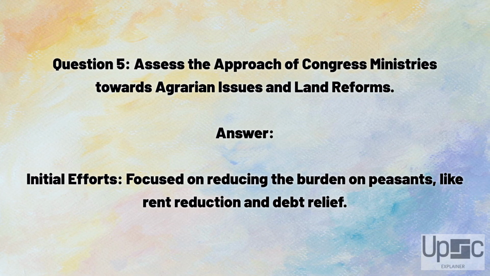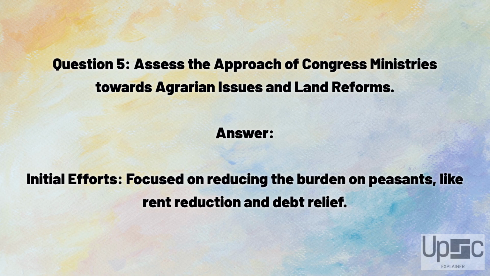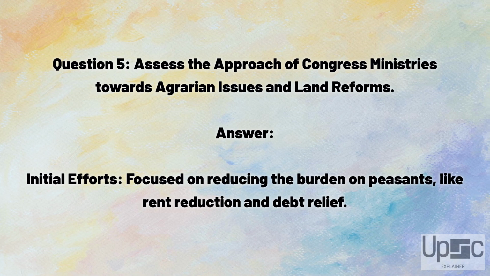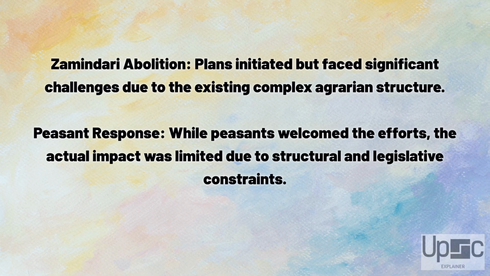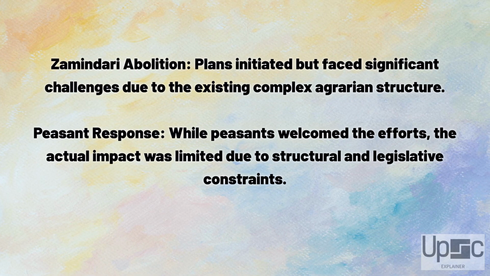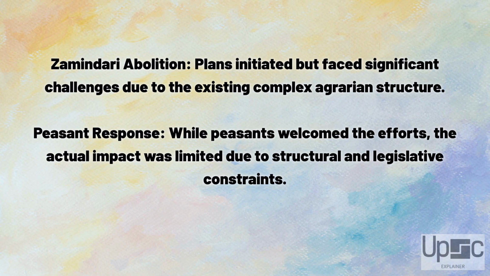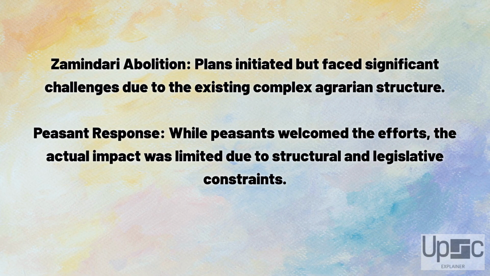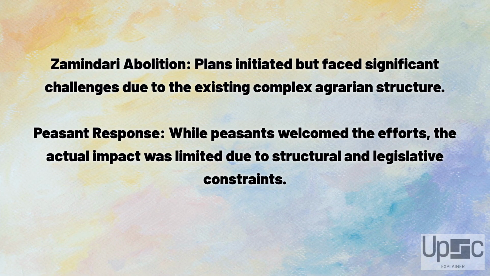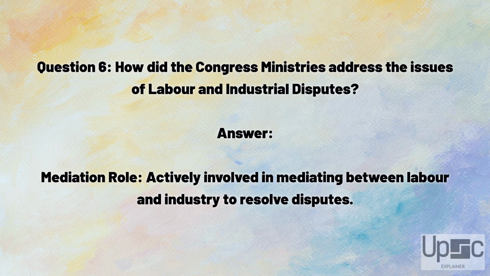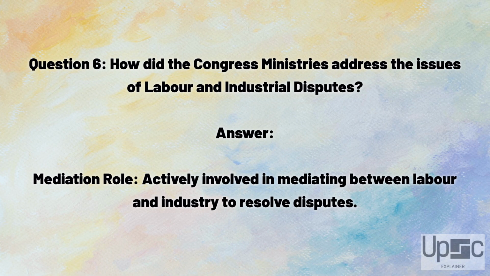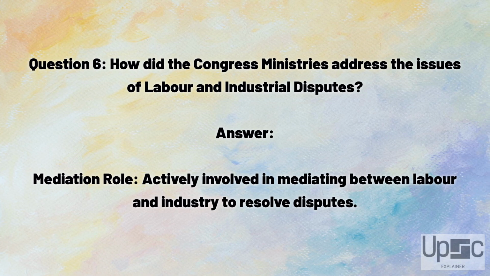Answer. Initial efforts focused on reducing the burden on peasants, like rent reduction and debt relief. Zamindari abolition, plans initiated but faced significant challenges due to the existing complex agrarian structure. Peasant response. While peasants welcomed the efforts, the actual impact was limited due to structural and legislative constraints. Question 6. How did the Congress ministries address the issues of labor and industrial disputes?